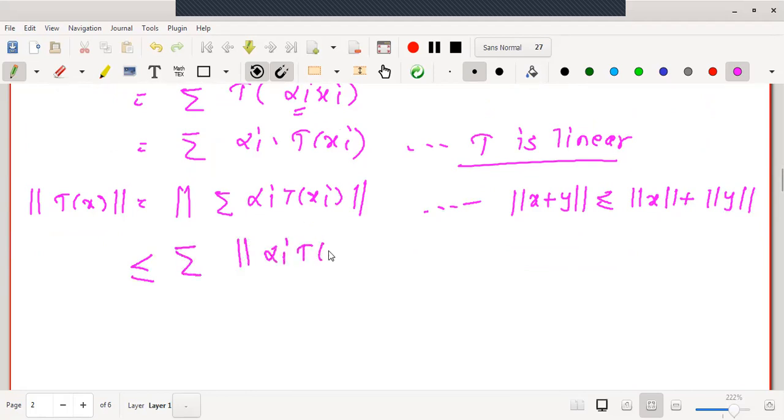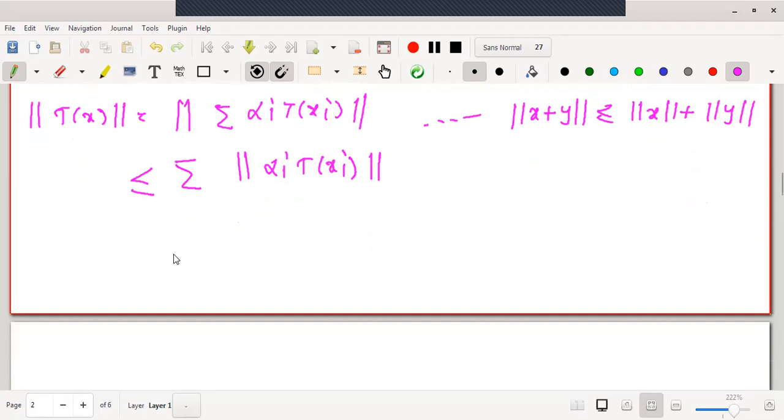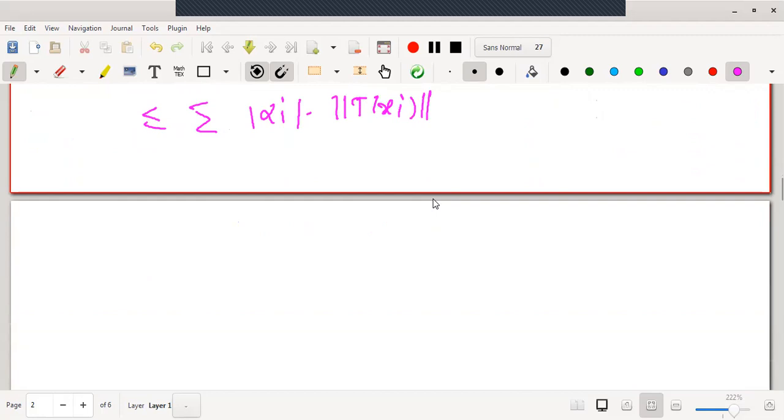Therefore, this is summation norm of alpha i into T of xi. Now let us use the fourth property of norm, taking this scalar out with the modulus. Therefore, this is mod of alpha i into norm of T of xi.